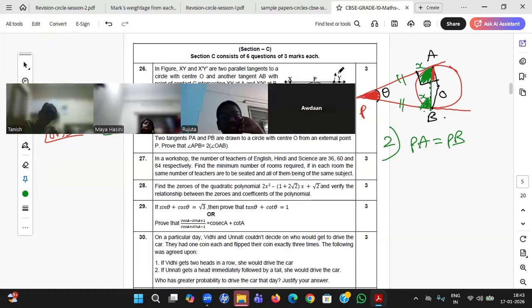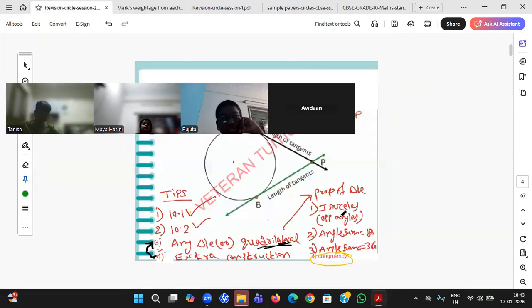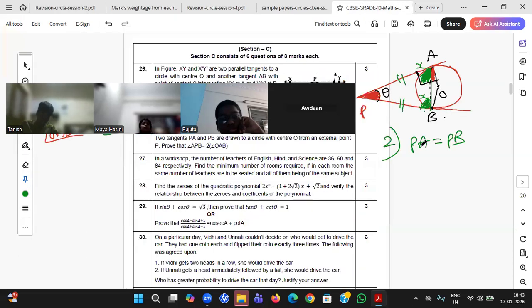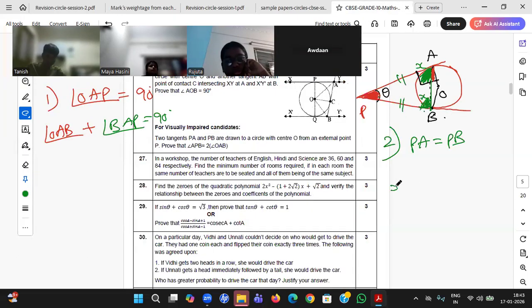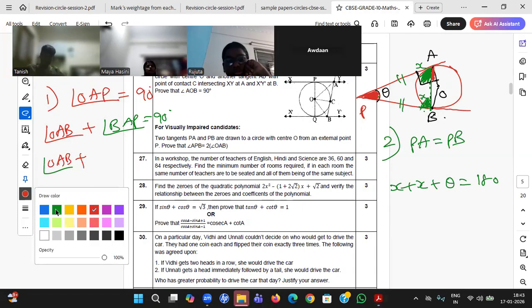Now, once I finish the isosceles property, let me go to the angle sum property. So the angle sum property is x plus x plus theta equal to 180. But you see here green color, I am taking x, right? So let me write OAB plus x, the first one.